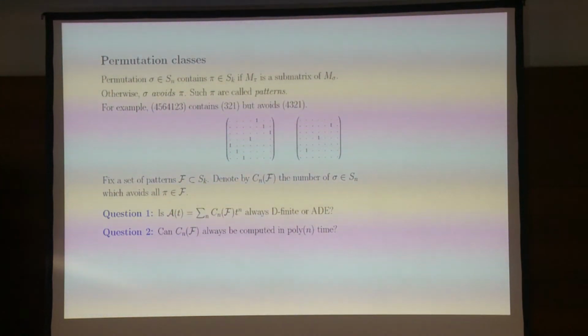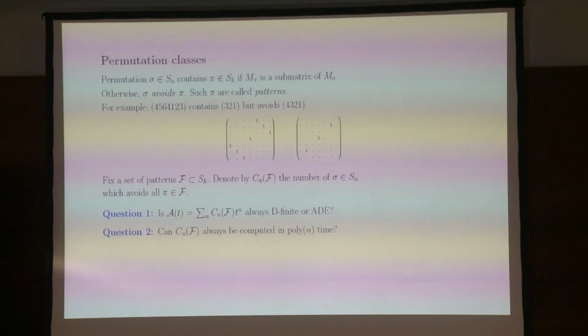And k is small. Think of small being 10 or 100. And now I'm going to look at a large sequence, the number of permutations that avoid this fixed set of patterns. Okay? And the two questions I'm going to ask: is the corresponding generating function going to be D-finite? Is it going to be ADE? And can you compute this number in polynomial time?